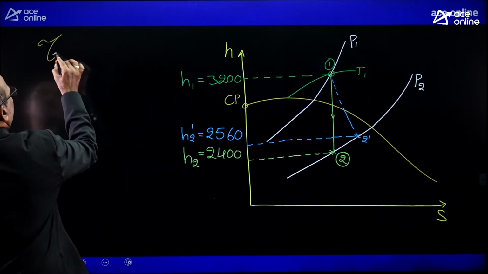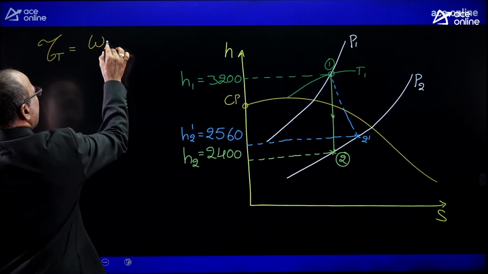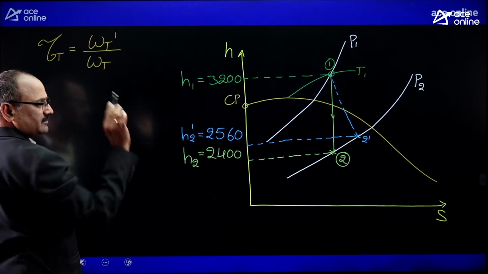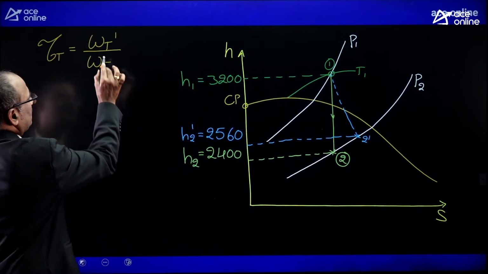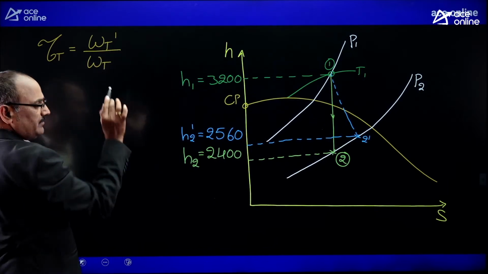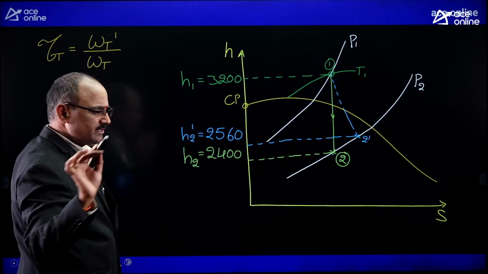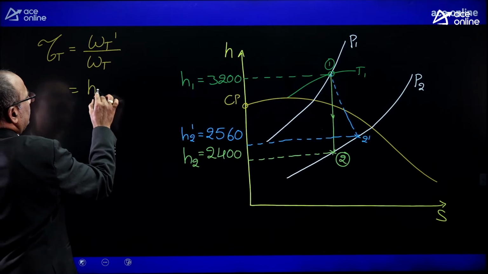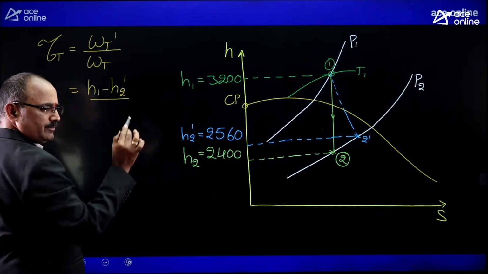As we all know, the turbine efficiency is equal to the ratio between the actual turbine work and ideal turbine work. Are you following? Yes. But what is the actual turbine work? H1 minus H2 dash. That is the actual enthalpy drop.